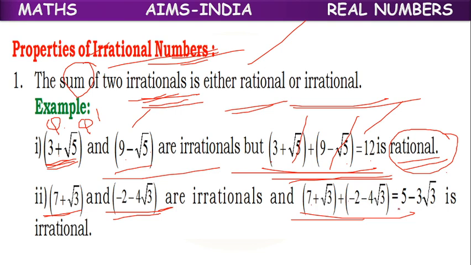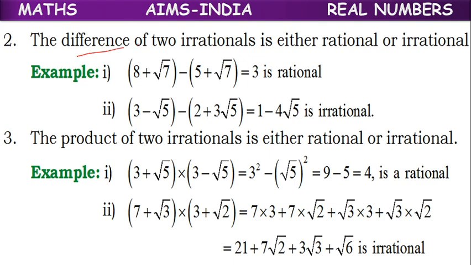So 7 minus 2 is 5. Root 3 minus 4 root 3 is minus 3 root 3, which is an irrational number. So the sum is an irrational number. So what can we tell? Either rational or irrational.